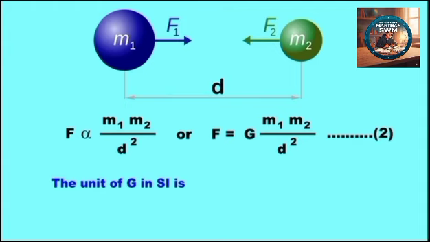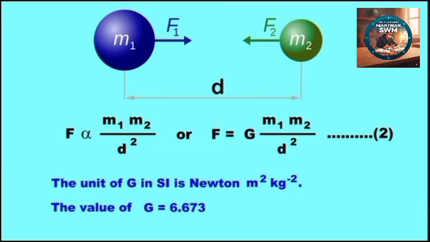The unit of G in SI is Newton meter square per kg square, and the value of G is 6.673 × 10^-11 Newton meter square per kg square.